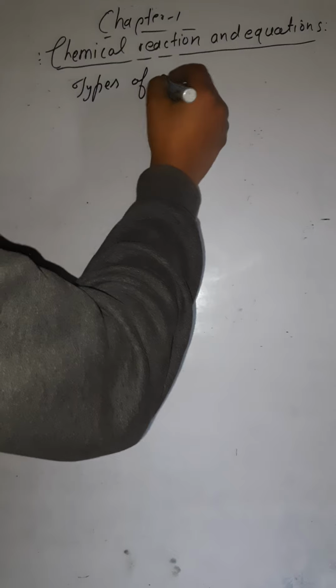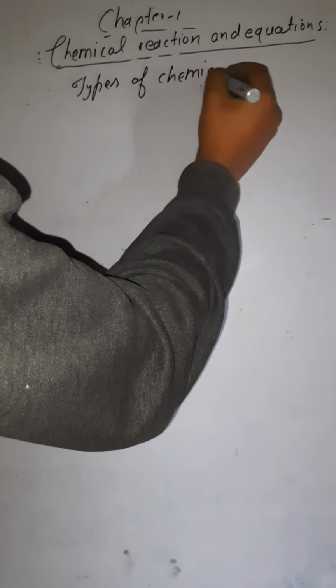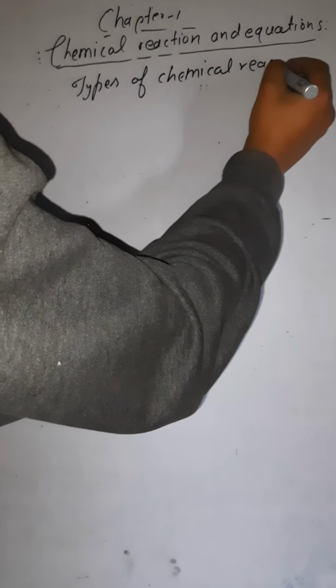Types of chemical reactions. So there are many types of chemical reactions. We are going to study all those types of chemical reactions. Let me write all those first, then in detail one by one we will study them. So first one is the combination reaction.